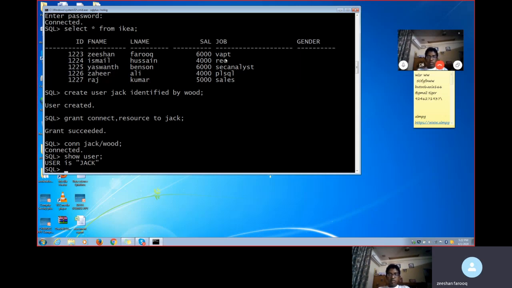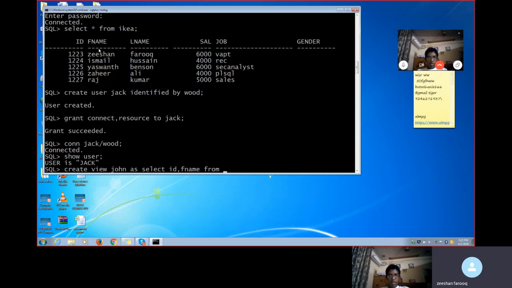In order to create a view, we have to first create a view. Let's create one view. I am creating a view. Create what? View name. For example, I am creating a view name called John. Suppose I want to get here the ID and the first name only. I don't want anybody to see it like this. Only for John, I want ID and the first name. So I'm clicking like this: select ID, comma, F name, from which table I want to get it?